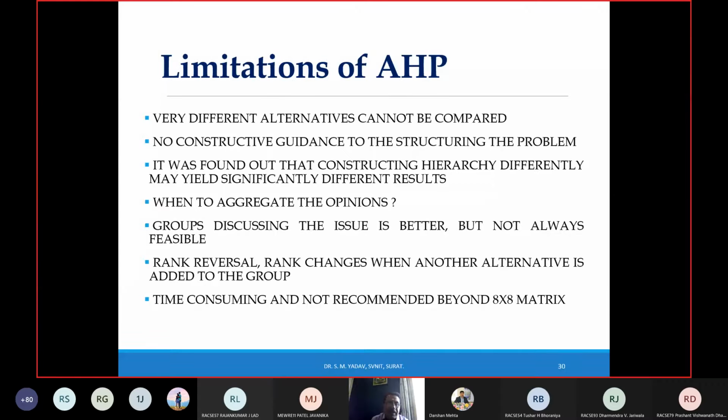Say for example, for the municipal solid waste management system, we conducted a half-a-day seminar in our college where we invited all the experts working in the area of solid waste management, and there we discussed.